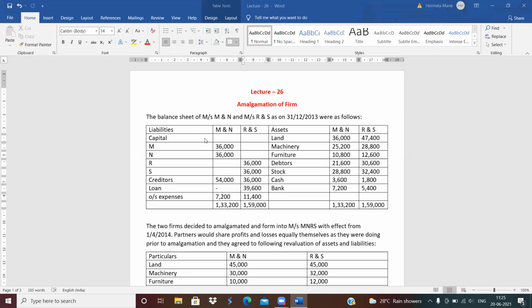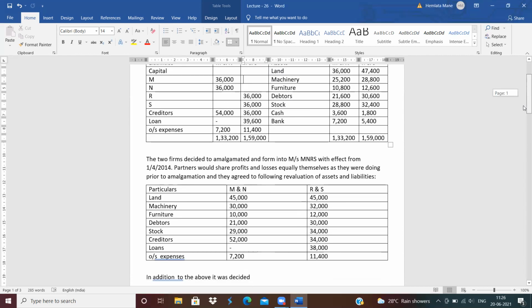The balance sheet of Messrs. M and N and Messrs. R and S as on 31st December 2013 is as follows. The balance sheet of MN and RS is given. Capital balances, creditors, loan, and outstanding expenses are given. Creditors, loan and outstanding expenses, these three are external liabilities. Next are assets: land, machinery, furniture, debtors, stock, cash, and bank balance are given.